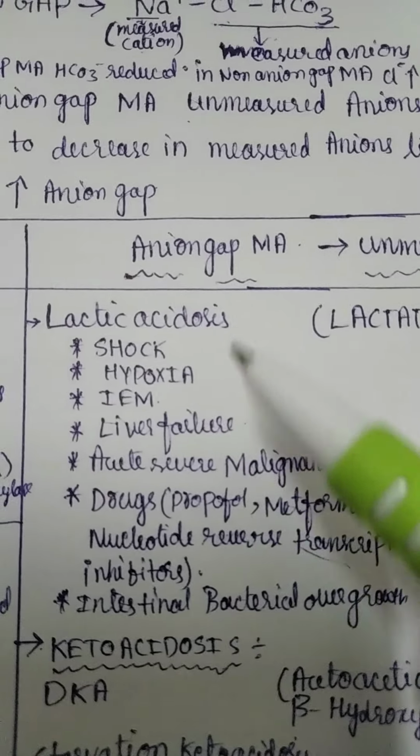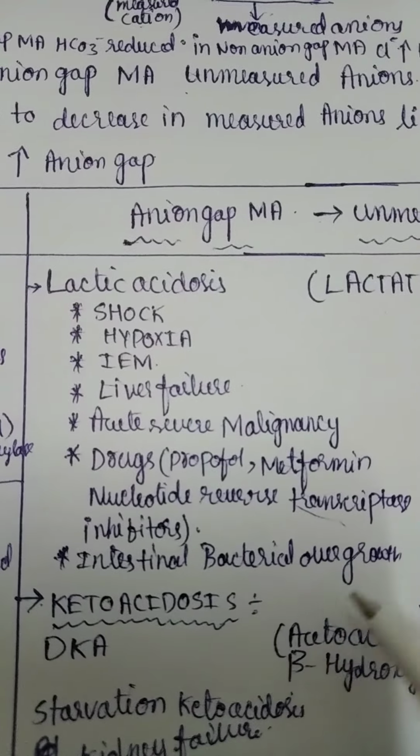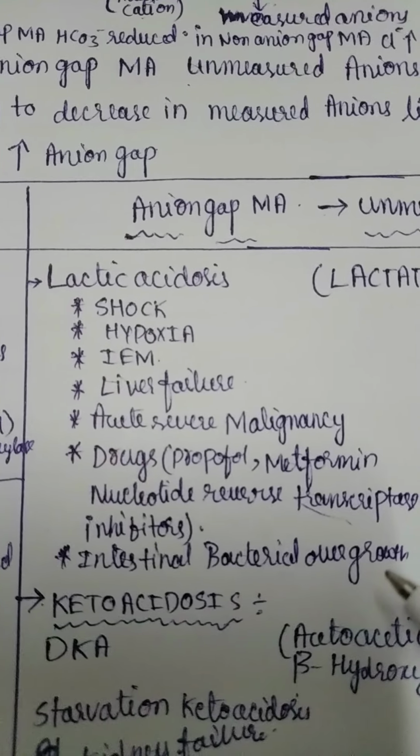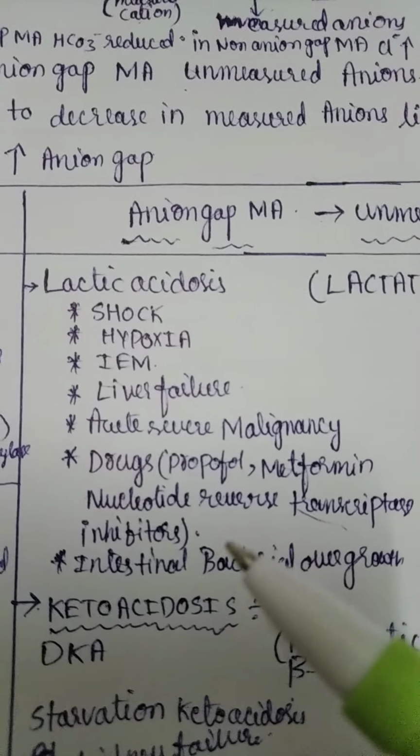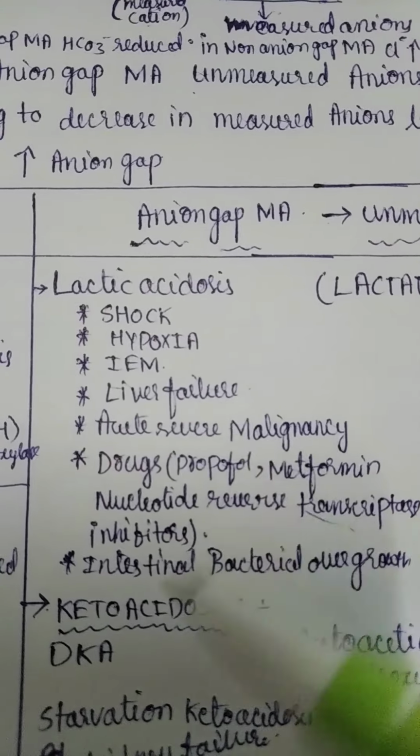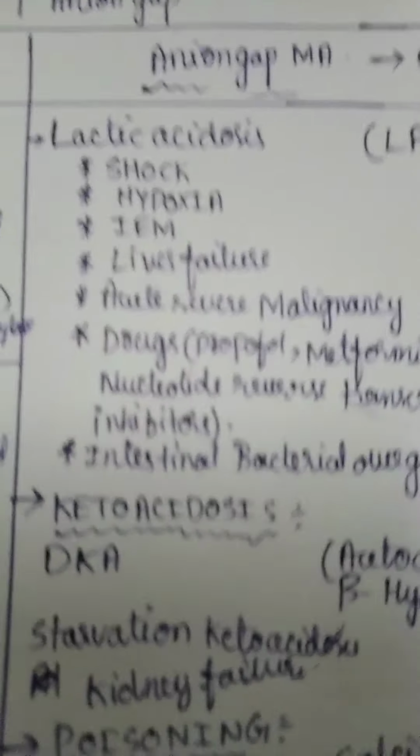Also, intestinal lactic acidosis can be seen in intestinal bacterial overgrowth, like in short bowel syndrome due to small bowel resection. There will be intestinal bacterial overgrowth. These produce lactic acid, leading to lactic acidosis.